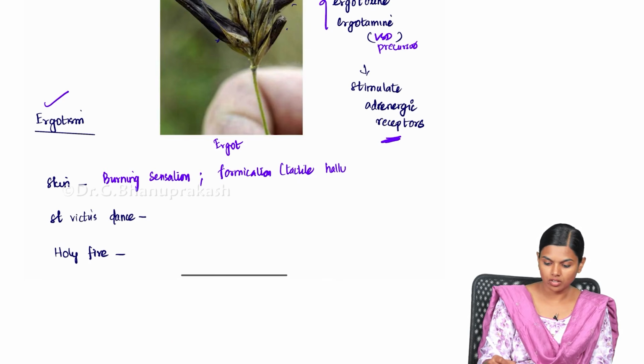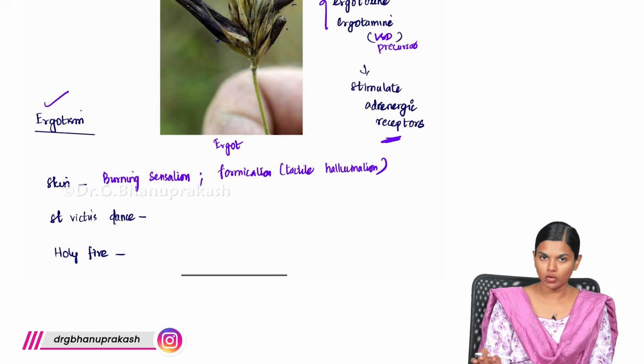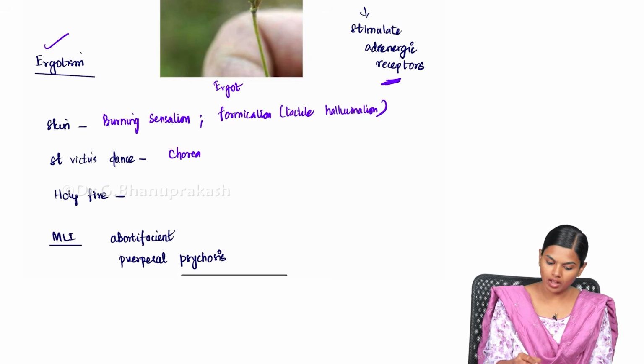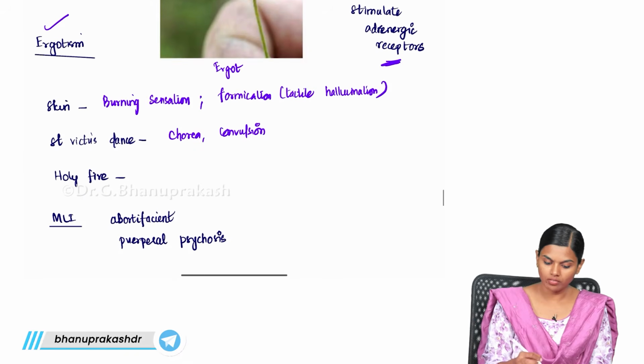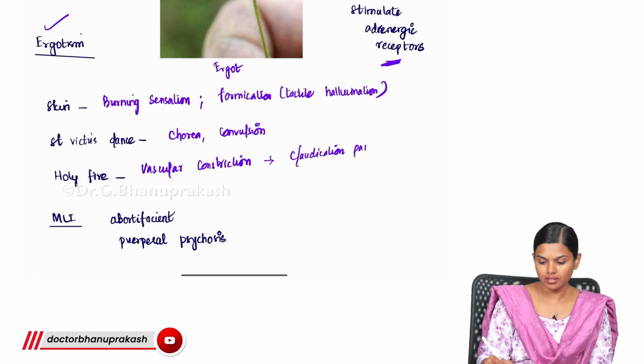This tactile hallucination, formication, is also seen in one more substance of abuse, that is cocaine, right? So next you have St. Vitus' dance. This is due to chorea and convulsion. Then holy fire, due to vascular constriction. Because of vascular constriction, they will experience claudication, pain over the skin.